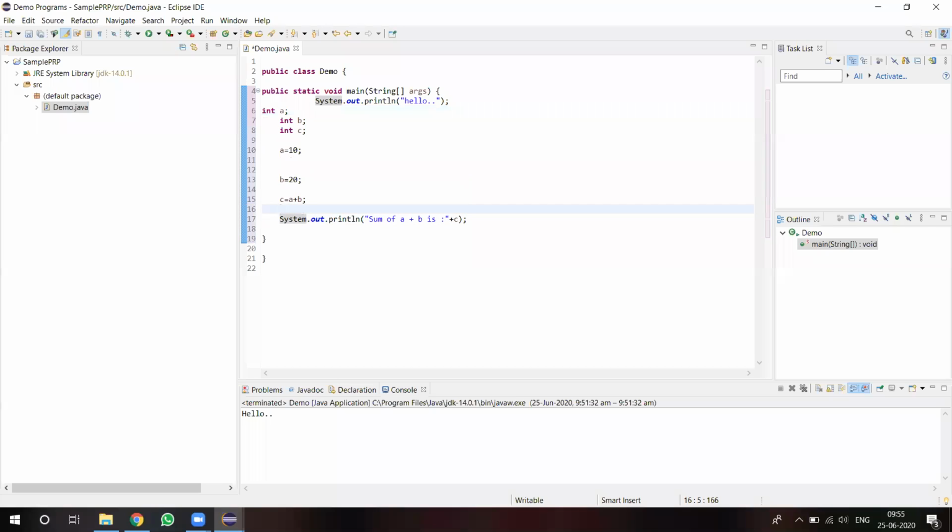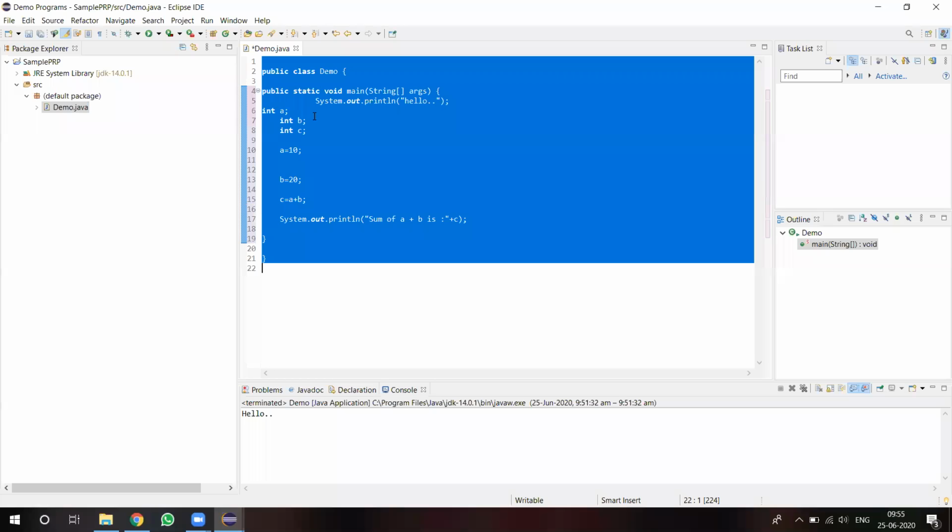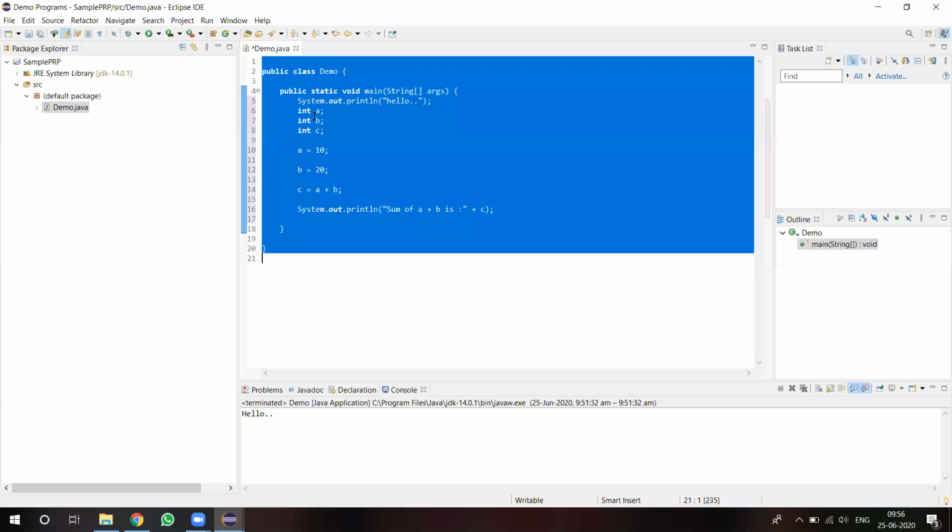So your program is written like this and it is not properly aligned. Then there is one more shortcut in Eclipse. We have to select the entire code and press Control Shift F. Then the alignment will be done automatically.